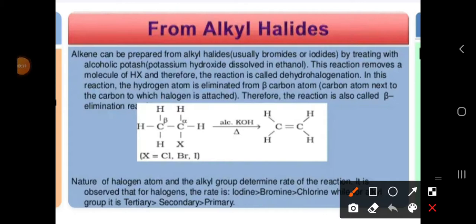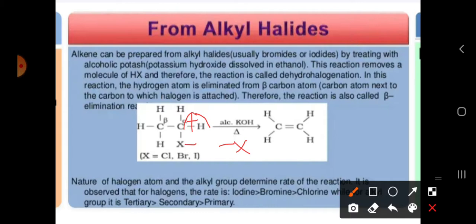See what is happening here. In the first step, when we remove HX we get a double bond. But actually, when you remove X minus, this is X minus and this is CH plus. So a carbocation intermediate is forming.